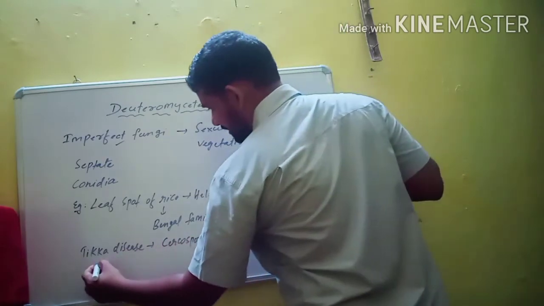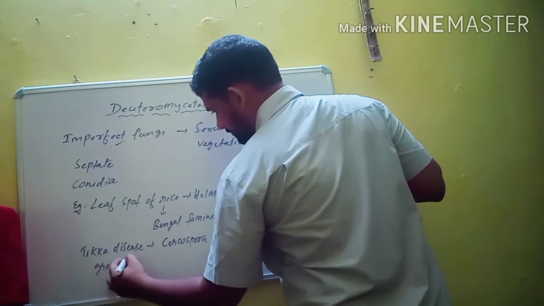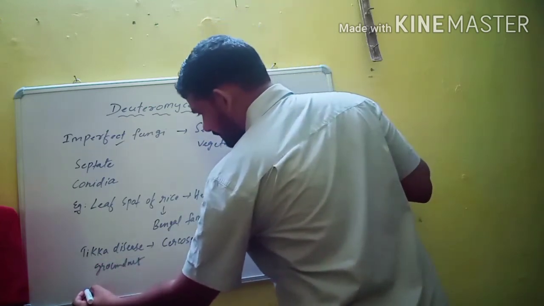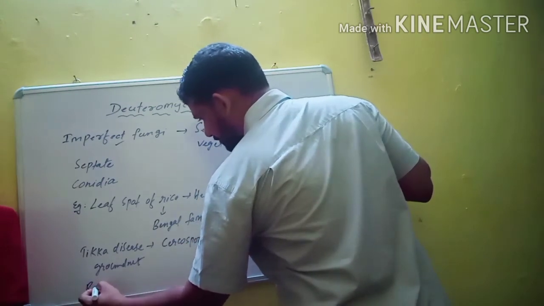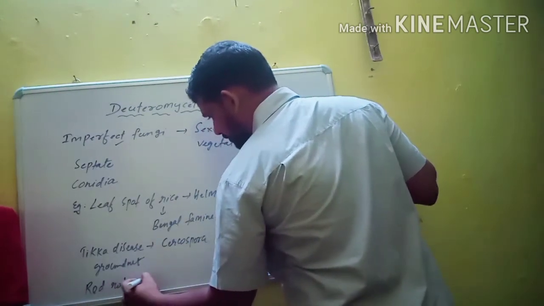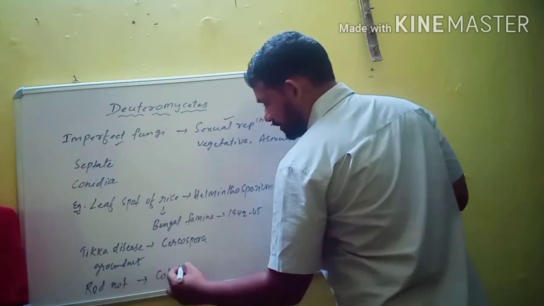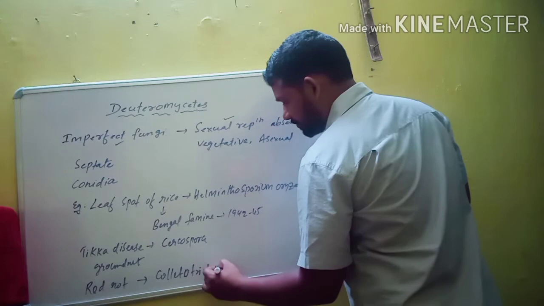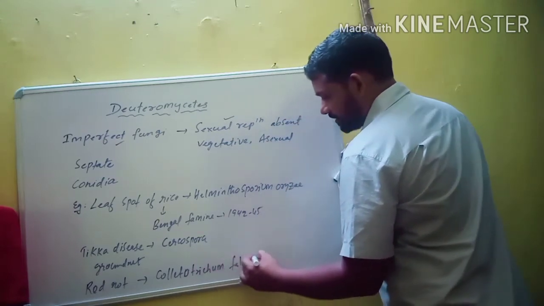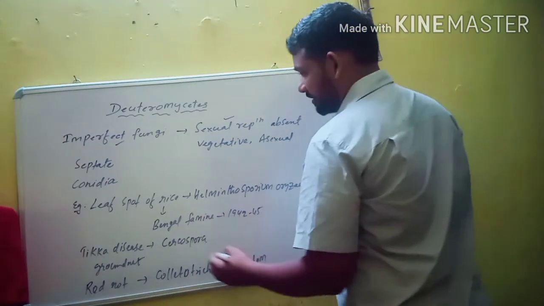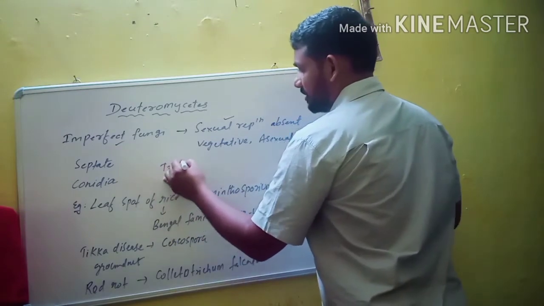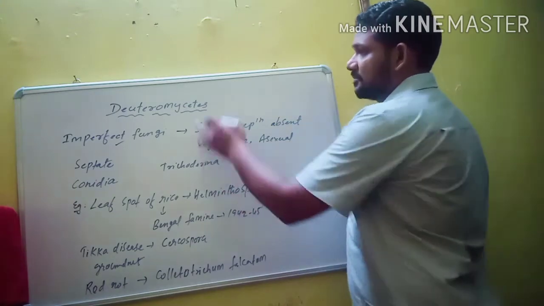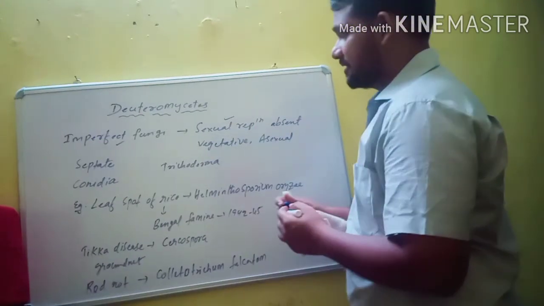One more is red rot disease, caused by Colletotrichum falcatum. And one more example is Trichoderma. So these are some of the examples which belong to Deuteromycetes.